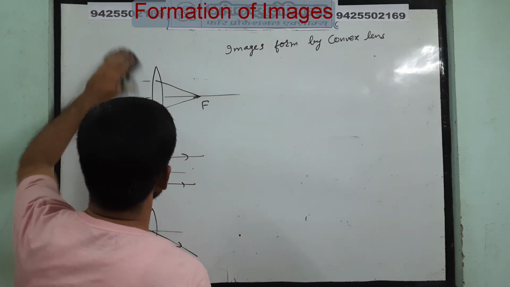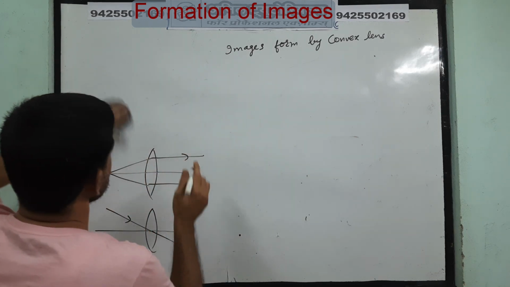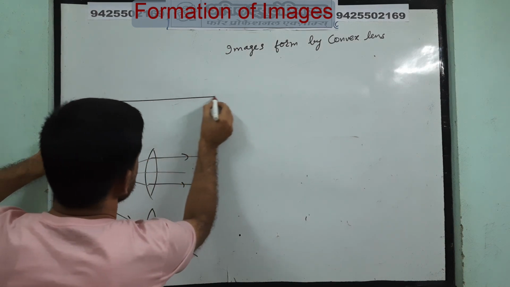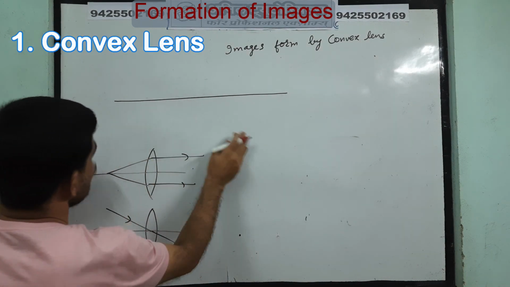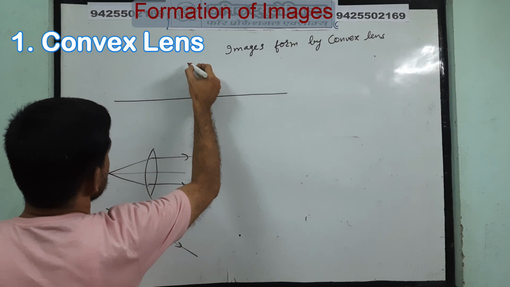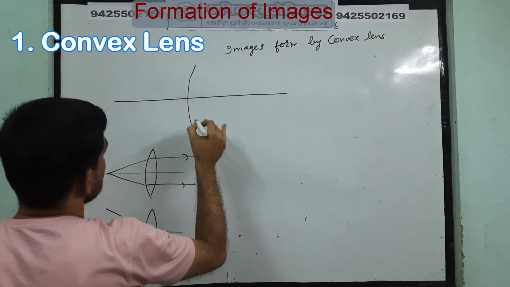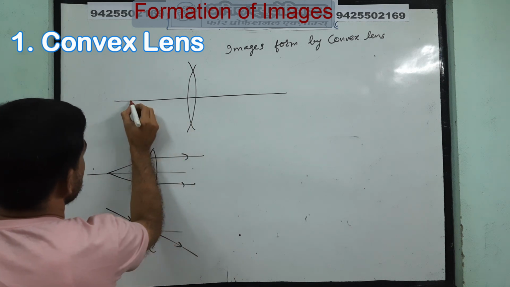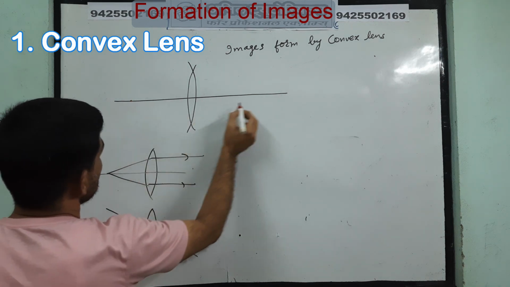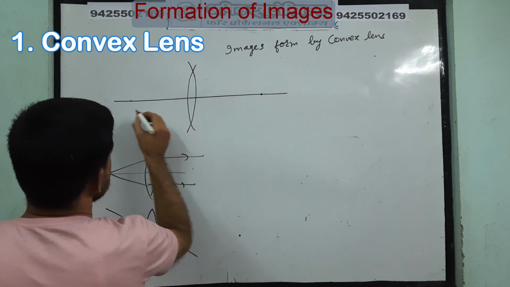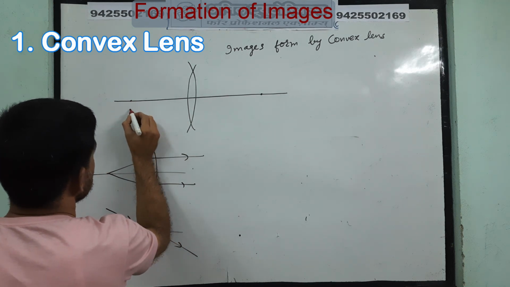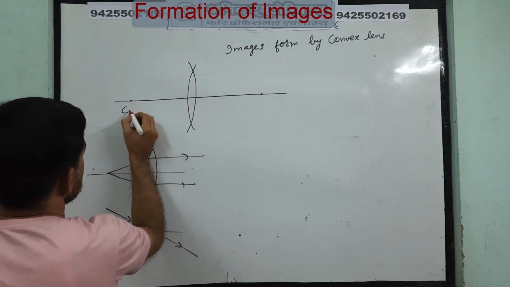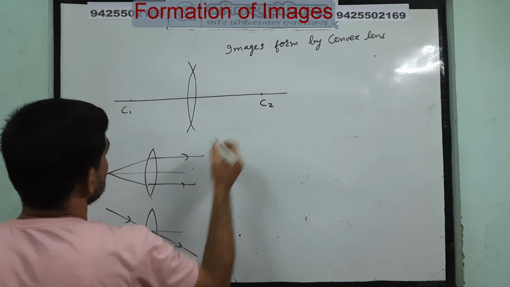First of all you draw a straight line, that will be your optical axis, and using the rounder you take two arcs, equal and very close to each other. Where you put the tip of the rounder, that will become the center of curvature. So it will be the first center of curvature, and the second center of curvature.